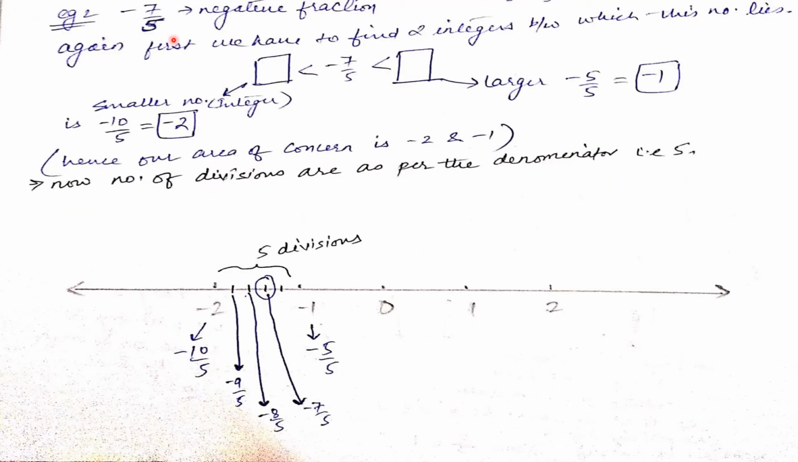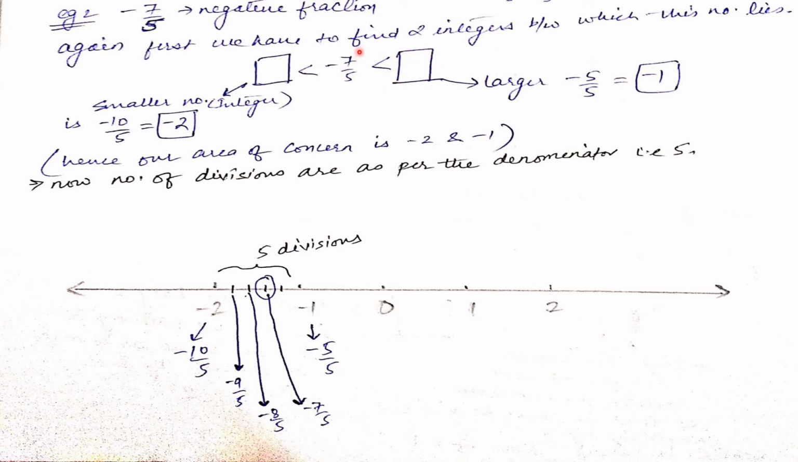suppose you want to locate minus 7 by 5. I am taking an example of a negative number because it is a little bit confusing. So that's why I am taking it. Same thing you have to do. You have to write the number like this: minus 7 by 5, and you have to find a larger integer and a smaller integer. So first let's think how to find the larger integer.